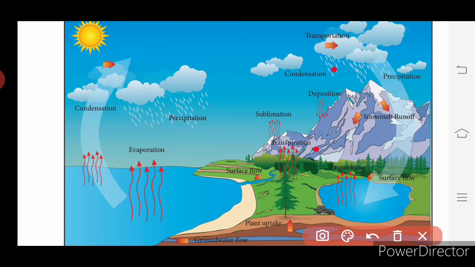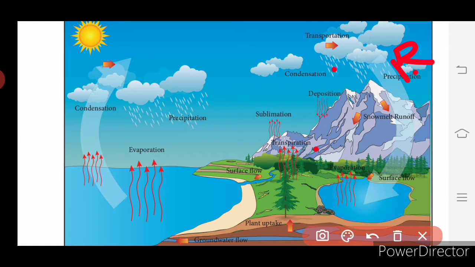Then what is precipitation? Due to the change in the wind or in the temperature, clouds combine to make bigger droplets and pour down as precipitation. Precipitation is nothing but rain. So due to condensation and the change in wind and temperature, the clouds combine to make bigger droplets and pour down as precipitation. Precipitation includes drizzles, rain, snow and hail. These all come under precipitation.